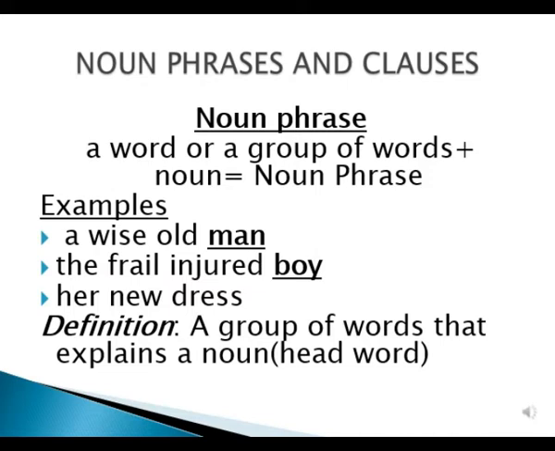Now let's read the proper definition of a noun phrase. According to the definition, a noun phrase is a group of words that explains a noun and in the bracket head word is written. Now, what do you think is the head word? Head word is basically a noun which is explained by the group of words. Like in the first example, man is your head word because it is your main noun which is explained by the group of words. In the second example, boy is the head word, and in the third example, dress is the head word.